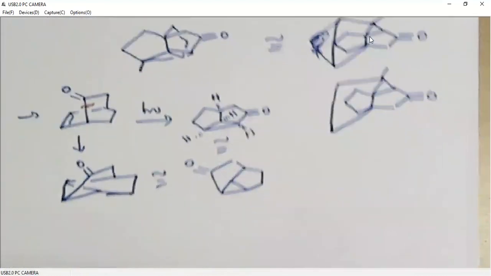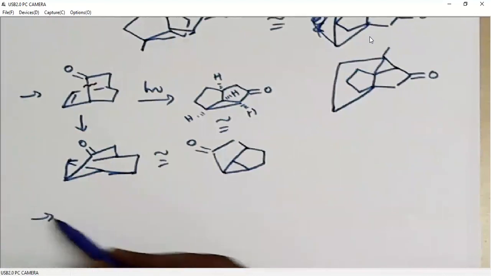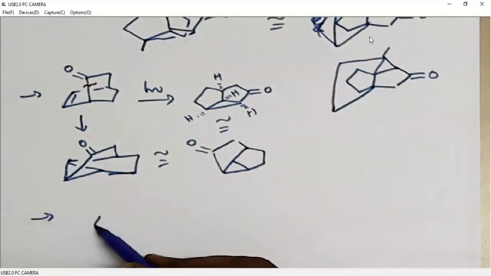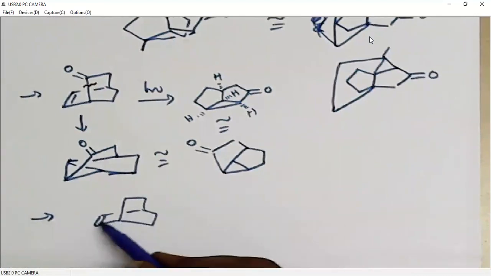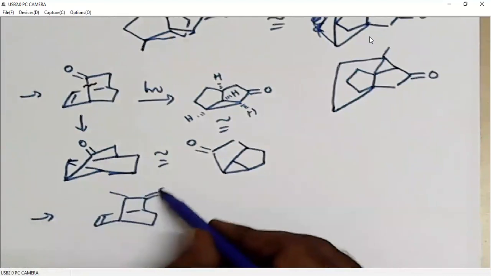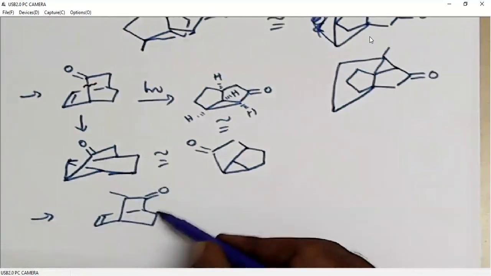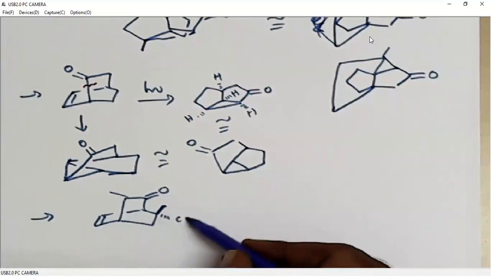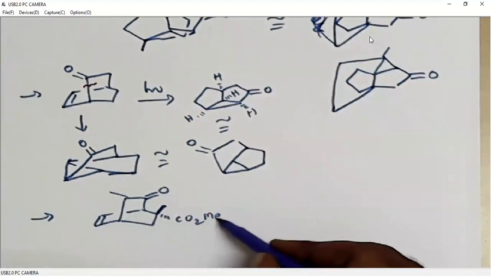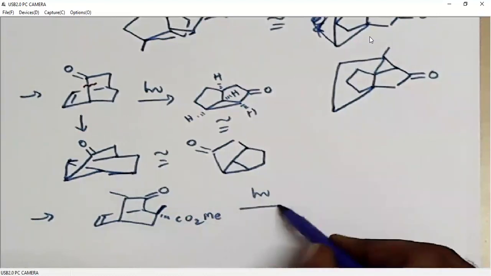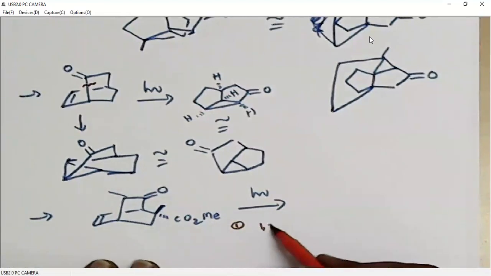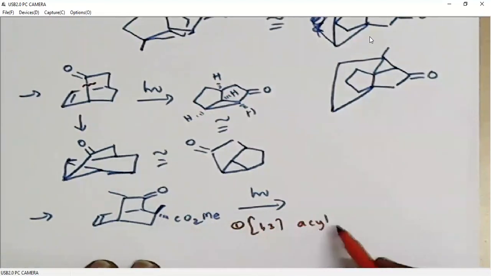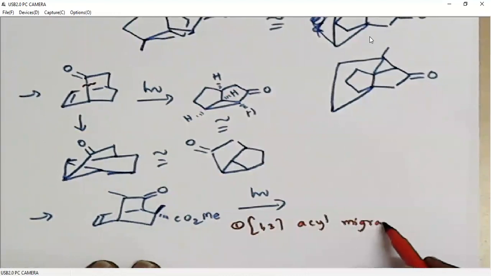The last example for ODPM. When it is treated under photochemical conditions, first it is undergoing 1,3 acyl shift, alkyl migration, acyl migration.